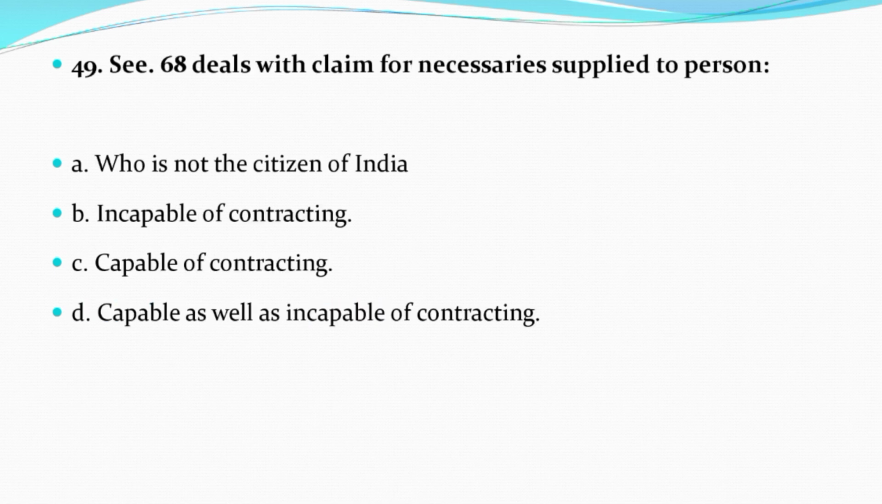Now question number 49. Section 68 deals with claim for necessaries supplied to person. Option A, who is not the citizen of India. Option B, incapable of contracting. Option C, capable of contracting. Option D, capable as well as incapable of contracting. And the correct answer is option B, incapable of contracting.